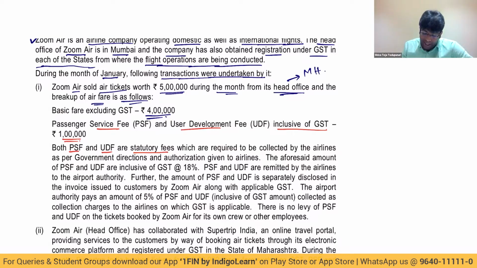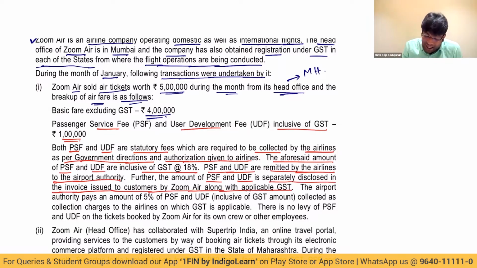Next. Both PSF and UDF are statutory fees which are required to be collected by airlines as per government directions. It is not in the interest of the airline company, but it is being collected because of government directions. Then, authorization is given to airlines. The aforesaid amount of PSF and UDF is inclusive of GST. PSF and UDF are remitted by airlines to the airport authority. Further, the amount of PSF and UDF is separately disclosed in the invoice issued to the customer by Zoom Air along with applicable GST.